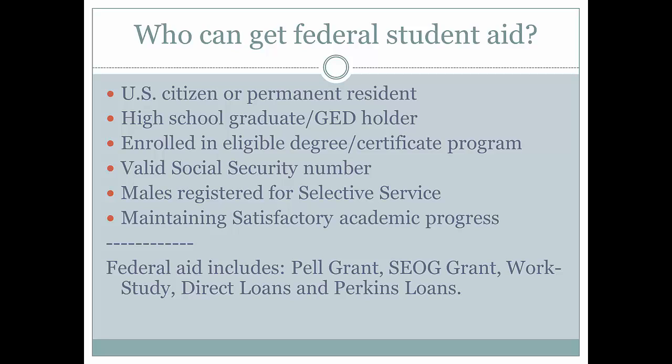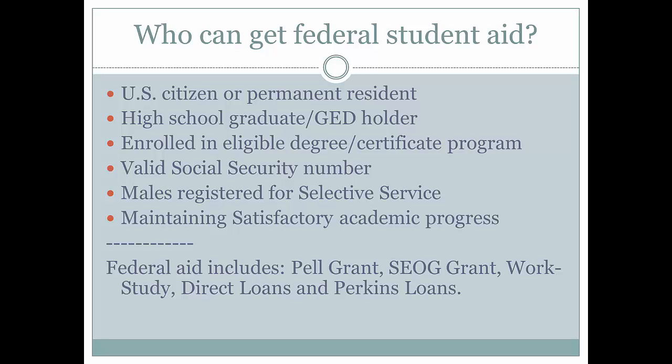Basic eligibility for federal student aid is for students who meet the following criteria. U.S. citizens or permanent residents, high school graduates or GED holders, students enrolled in eligible degree or certificate programs, those with a valid Social Security number, males who are registered for selective service, and for those who maintain satisfactory academic progress.